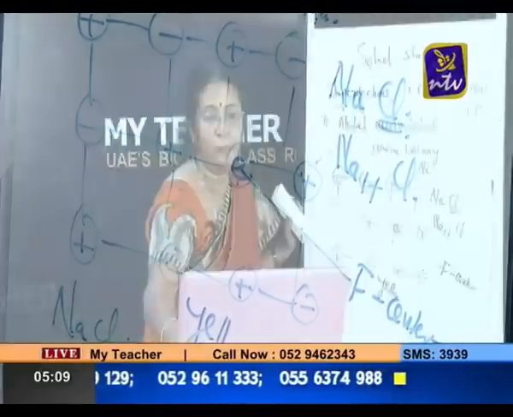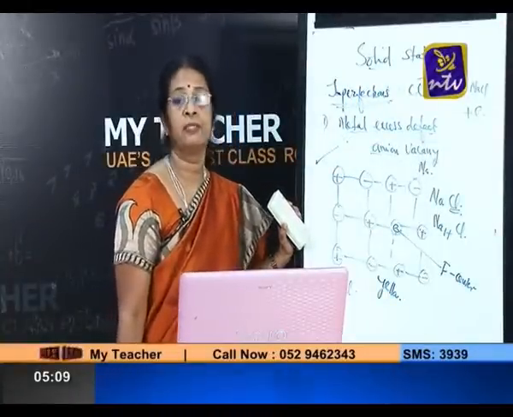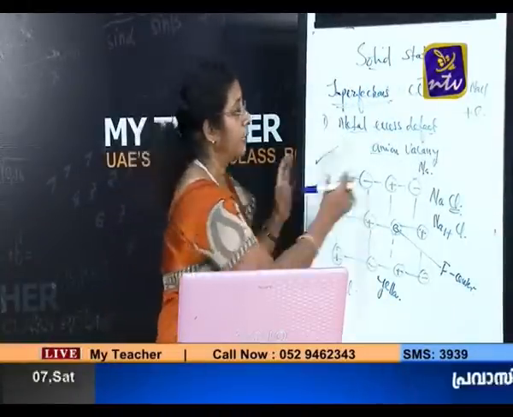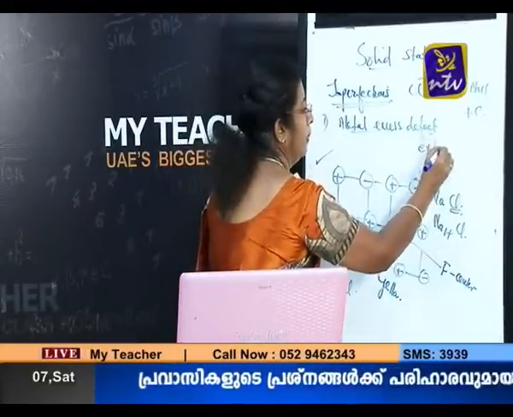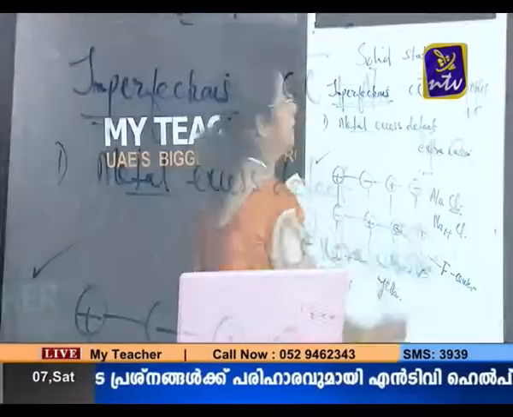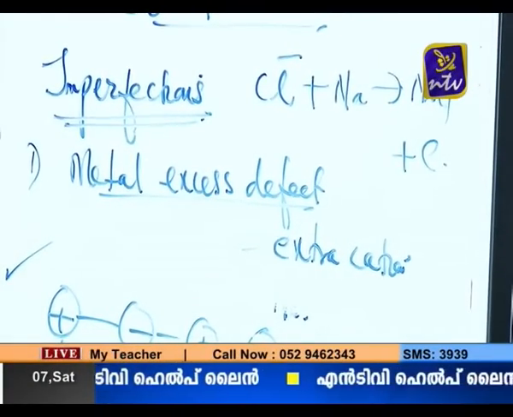Now let us move on to the next type of non-stoichiometric defect, that is again metal excess defect, this time due to extra cation. Before it was metal excess defect due to anion vacancy, now it is due to extra cation.